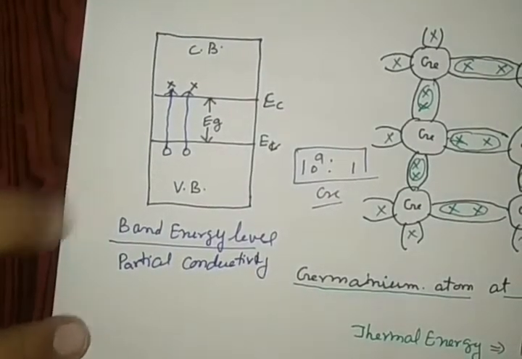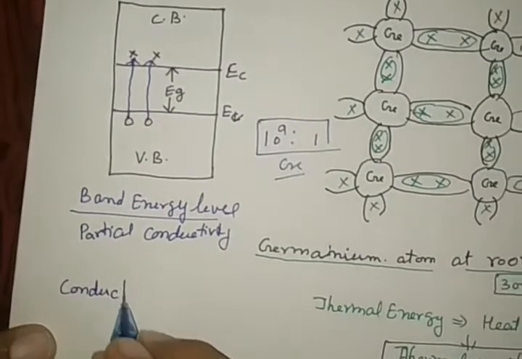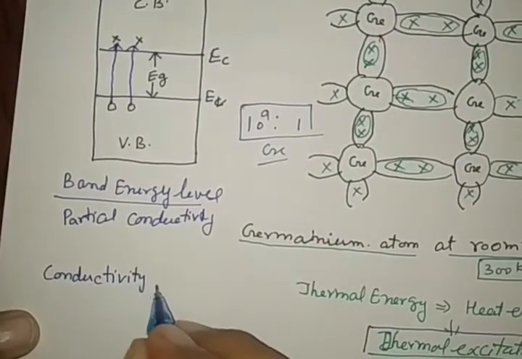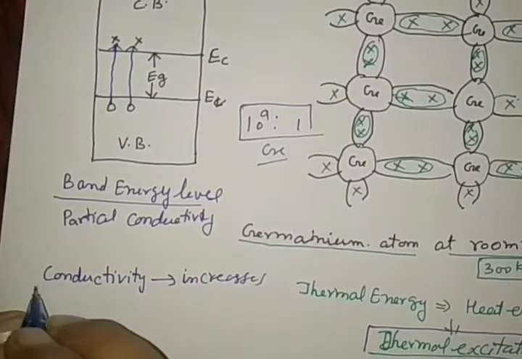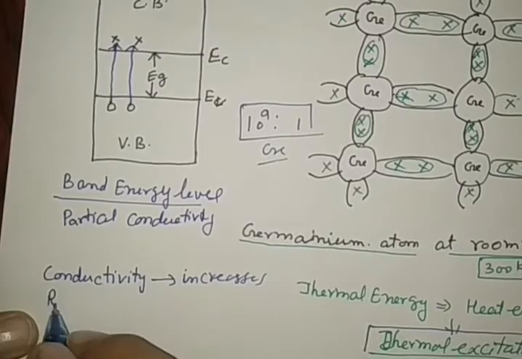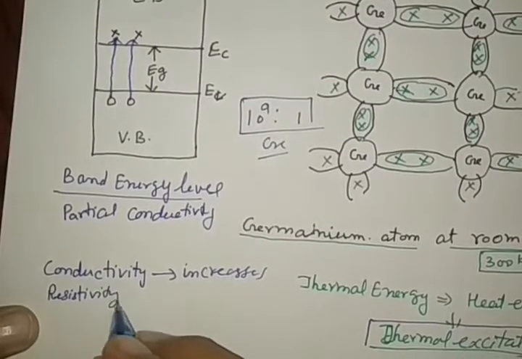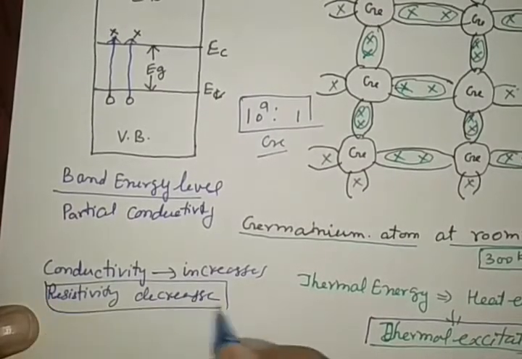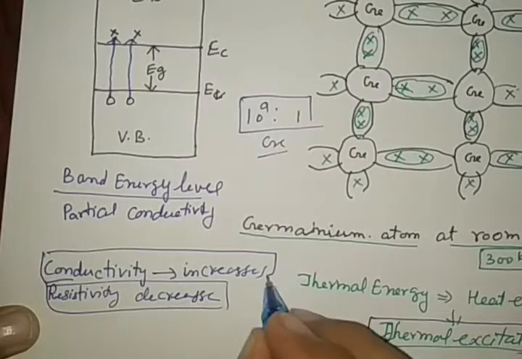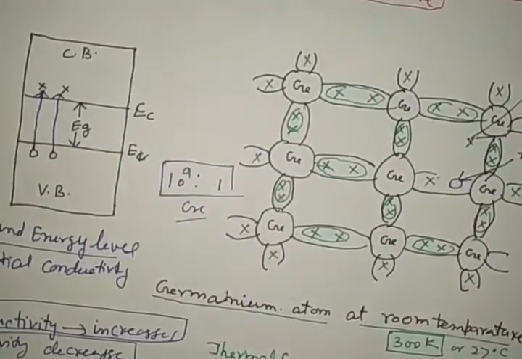We may say conductivity, very clearly see, increases. Resistivity decreases. So partial current flows due to this temperature, right?